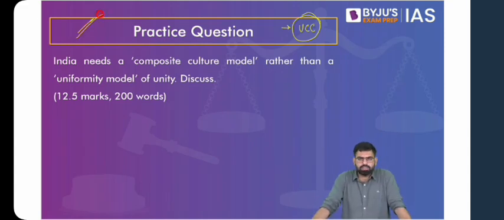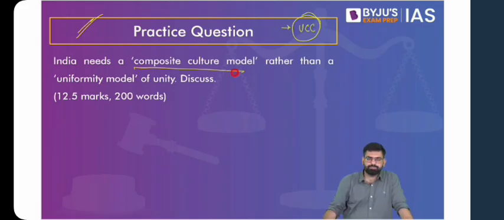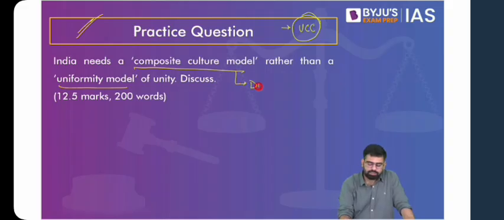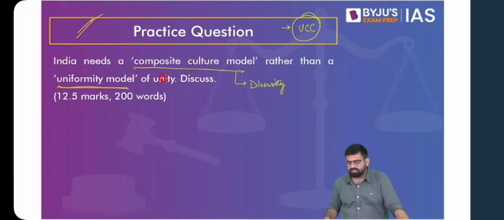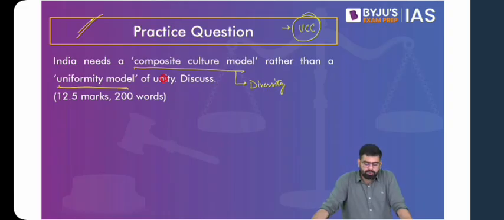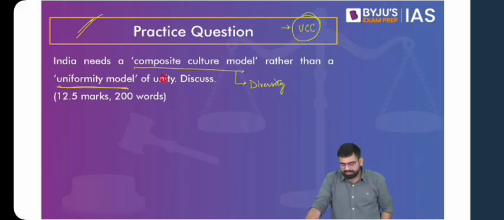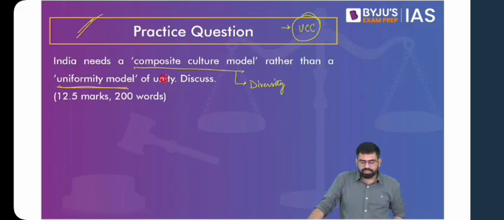So if I say that India needs a composite culture model, rather than a uniformity model of unity. India needs a composite culture model. The composite culture model will talk about diversity, or preserving our diversity, rather than a uniformity model of unity. Discuss. So can anyone give any idea as to how to go about this question? How do you think we can go about this question of diversity and unity? Ultimately it is in the same direction, but yes, it has been framed differently.